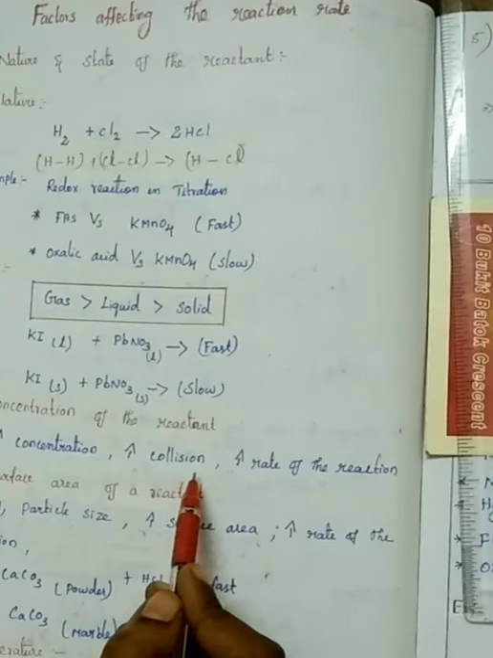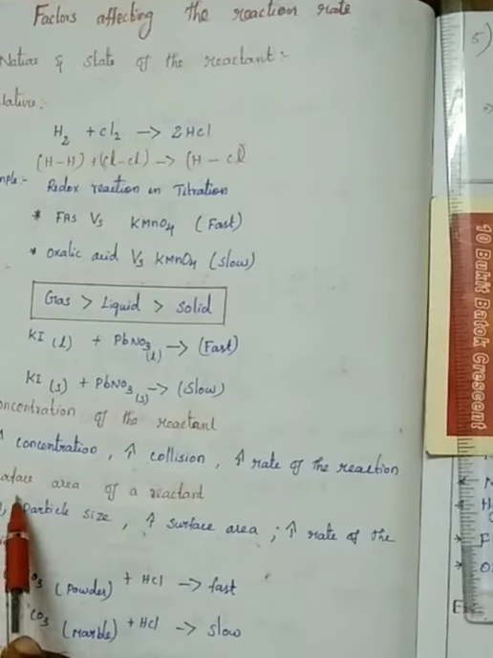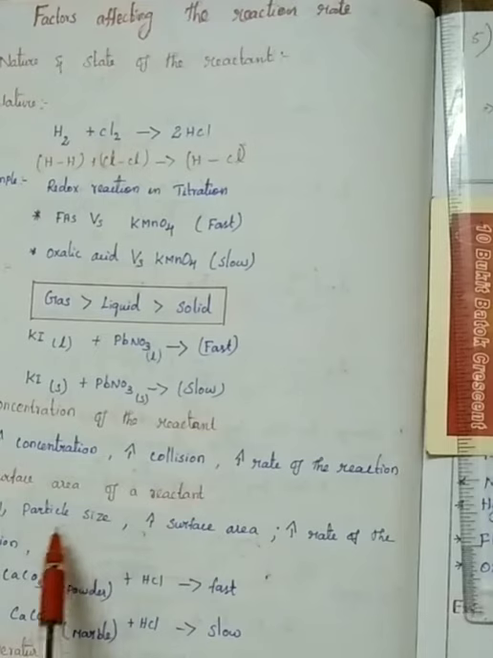This we already learned in collision theory. Then the third one, surface area of a reactant.